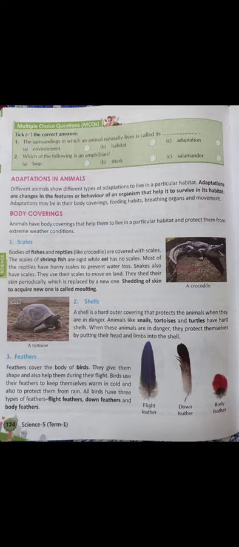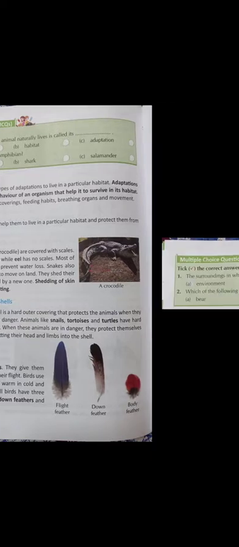Like number 1, scales. Bodies of fishes and reptiles like crocodiles, all the reptiles like snakes and lizards, have scales on their body. The scales of shrimp fish are rigid while eel has no scales. Some of them have scales. They also use scales to move on the land. Snakes also have scales.